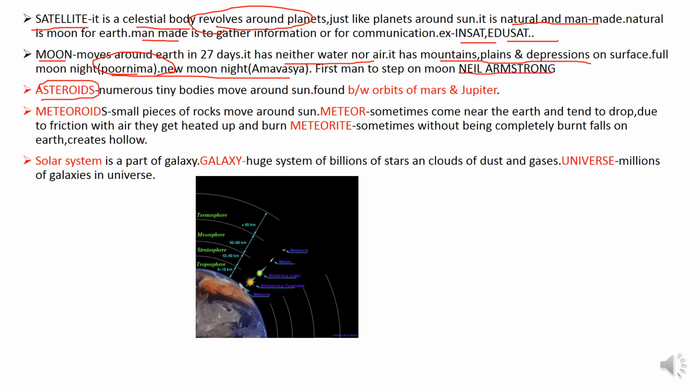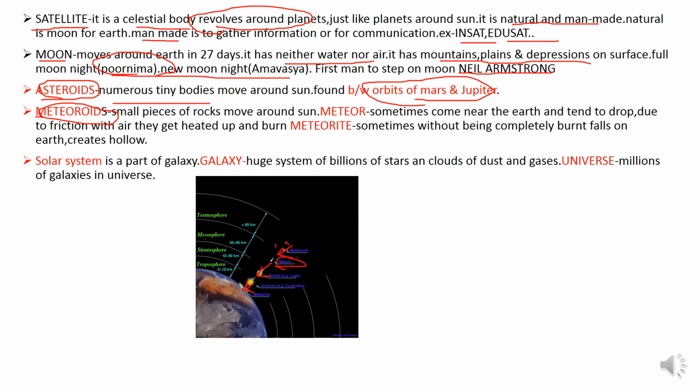So what are asteroids? Numerous tiny bodies that move around the sun, found between the orbits of Mars and Jupiter. So what are meteoroids? Small pieces of rocks that move around the sun are called meteoroids. When they come near the Earth, they tend to drop, and because of friction, they get heated up and burn. These are called meteors. And sometimes, without being completely burnt, they fall on the Earth, creating a hollow.